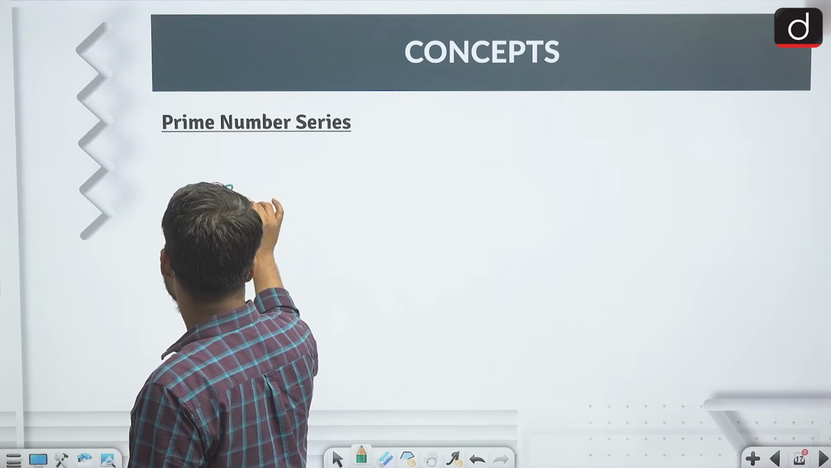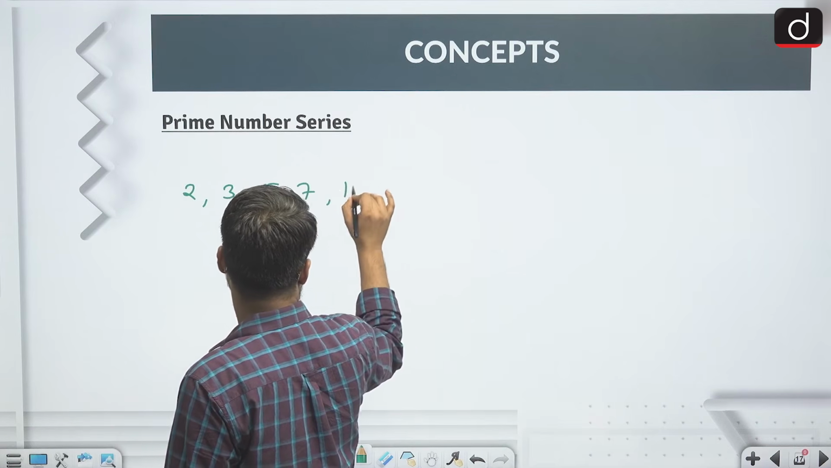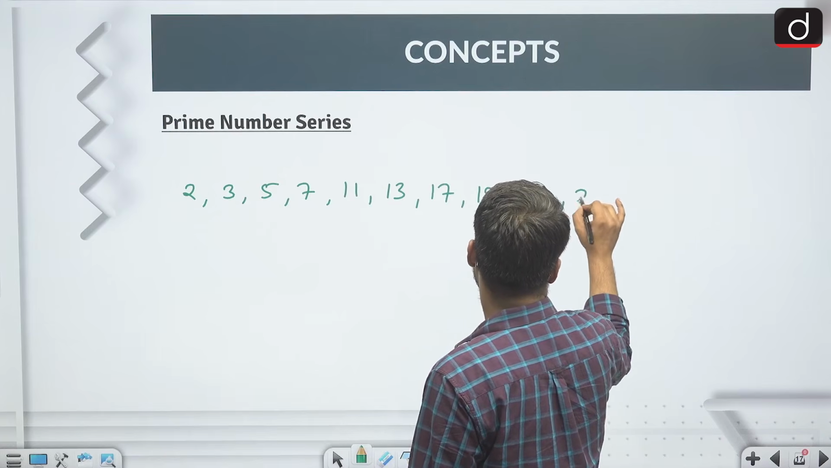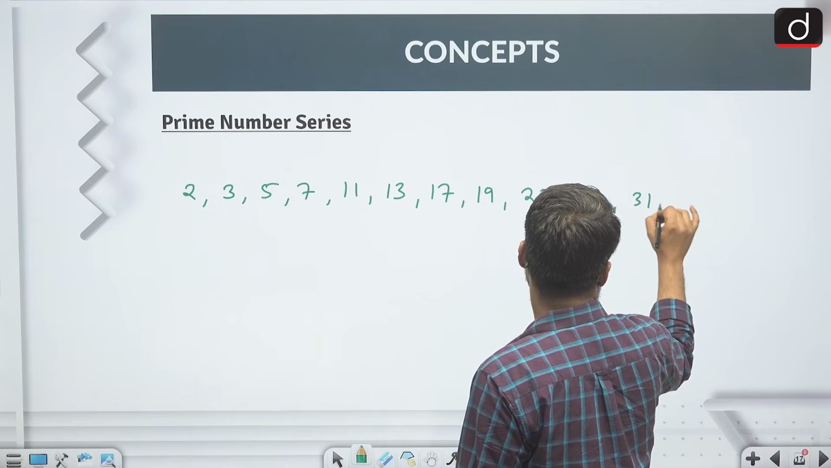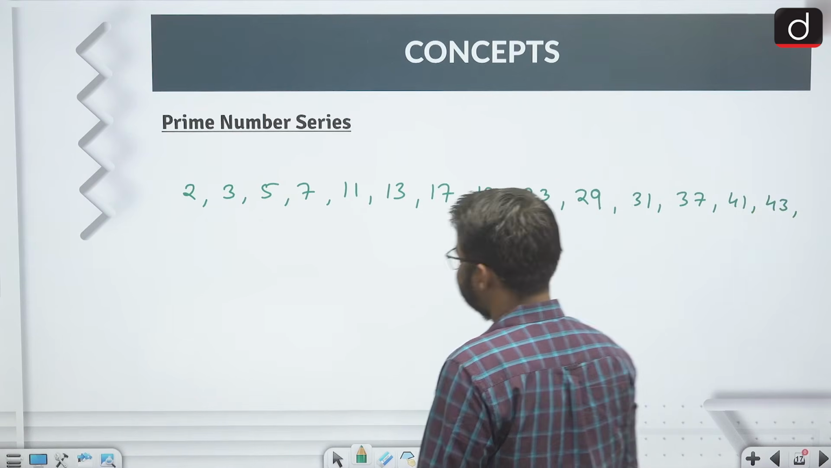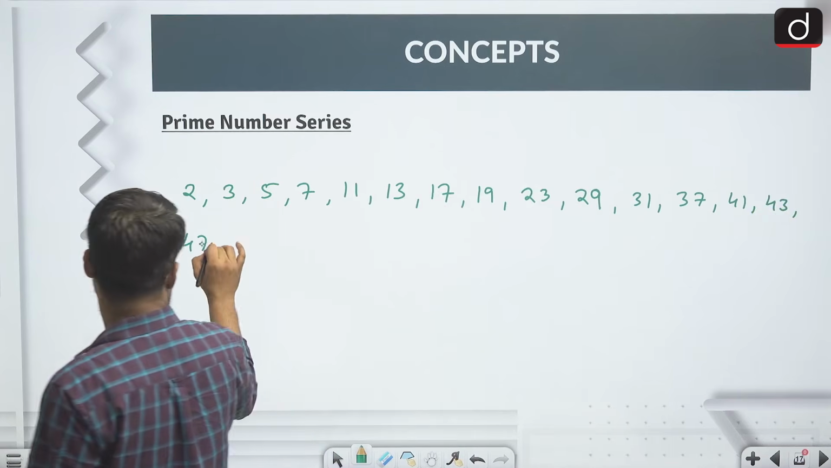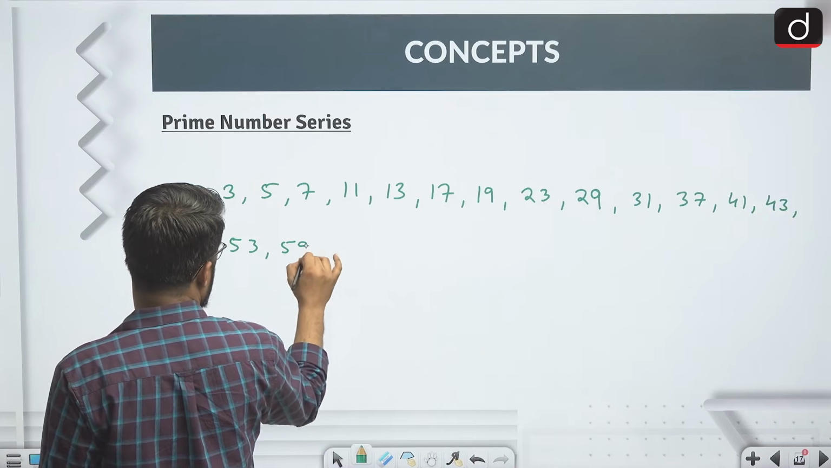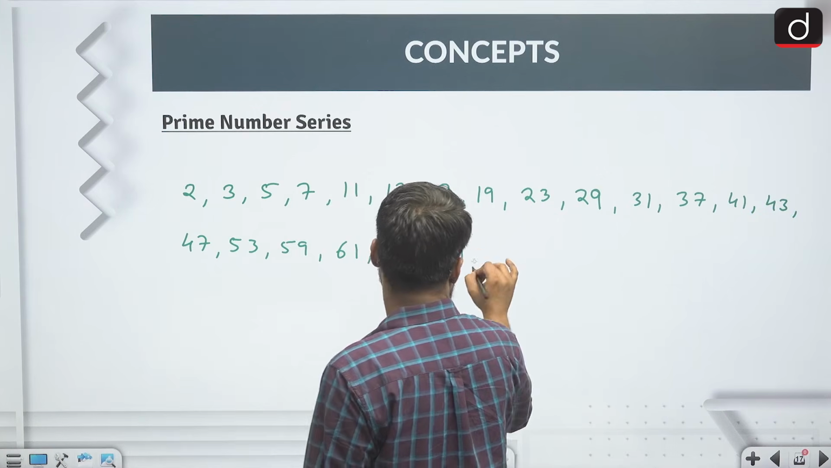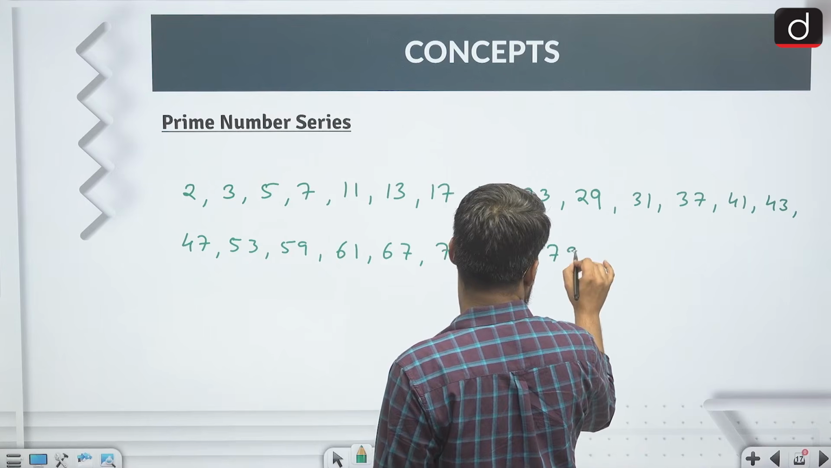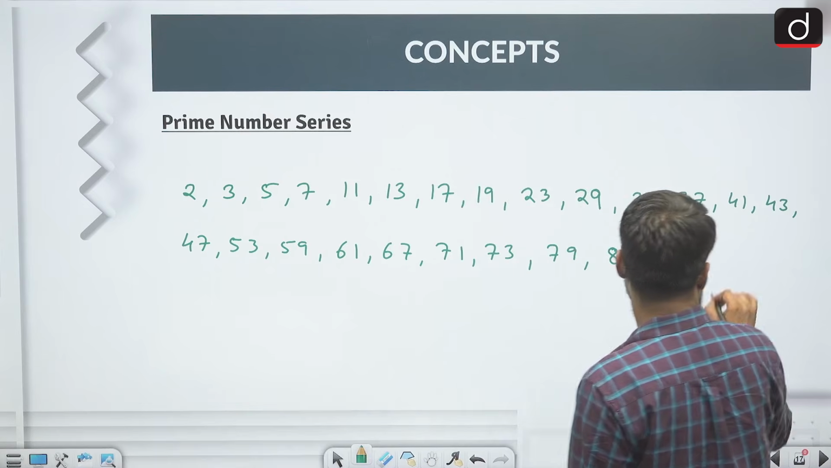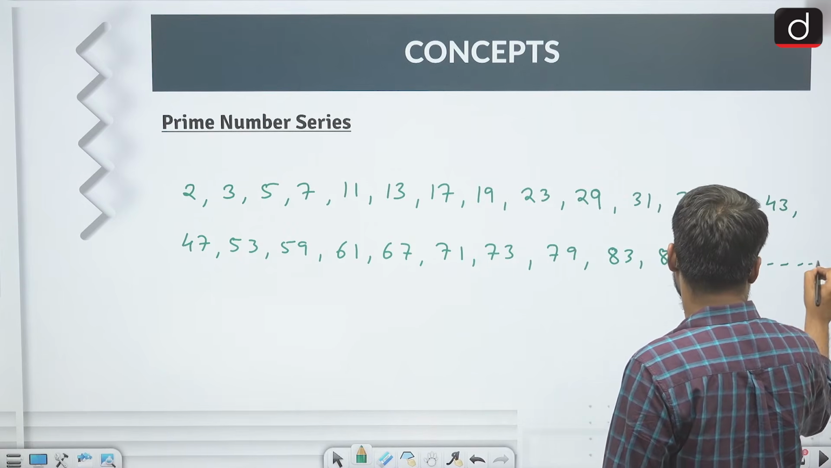After 2 it is 3, then 5, then 7, then 11, then 13, 17, 19, 23, 29, 31, 37, 41, 43, 47, 53, 59, 61, 67, 71, 73, 79, 83, 89, 97 and so on. I know till 100.